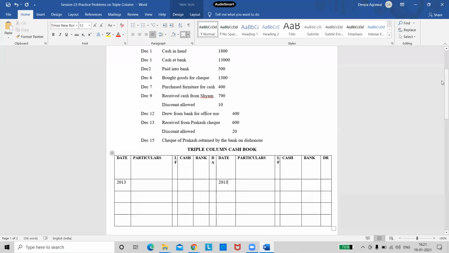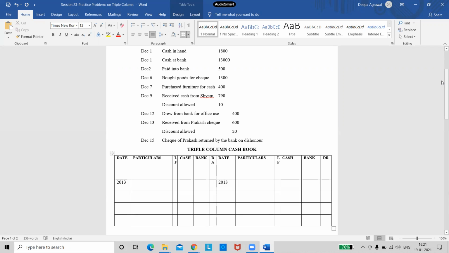First point was regarding the opening balances. As I told you, opening balance of cash will be shown on the debit side in the cash column. And opening balance of bank, if it is a normal balance, it will appear in the debit side of bank column. If it is an overdraft, it will appear in the bank column on the credit side.